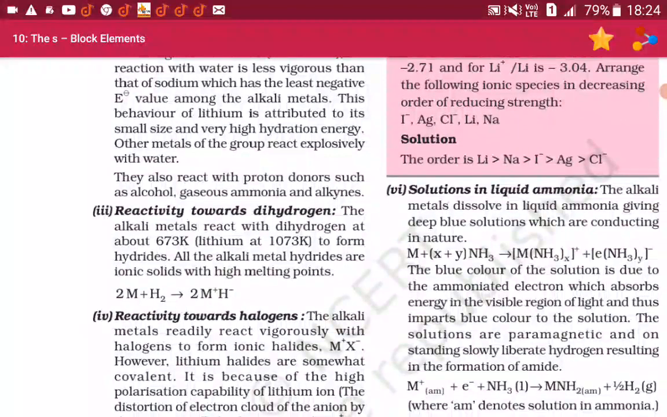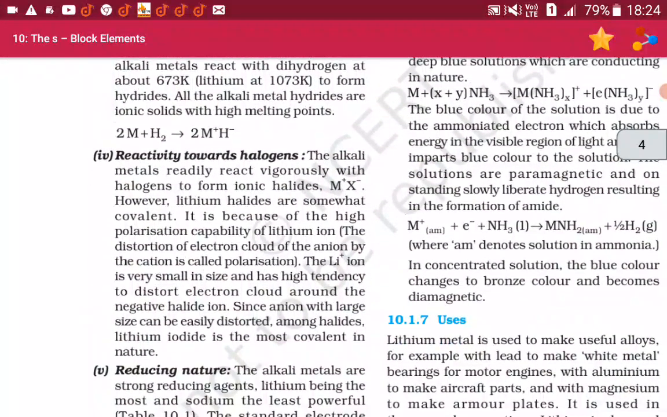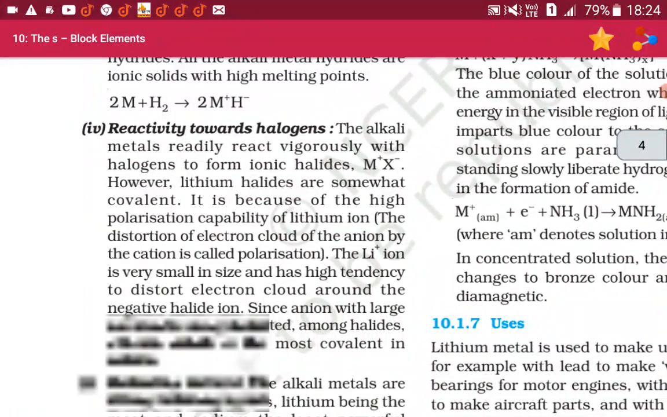Third is the reactivity towards dihydrogen. The alkali metals react with dihydrogen at about 673 Kelvin, lithium at 1073 Kelvin, to form hydrides. All the alkali metal hydrides are ionic solids with high melting points. 2M plus H2 gives 2M+ plus 2H-. Fourth is the reactivity towards halogens. The alkali metals readily react vigorously with the halogens to form ionic halides M+X-. However, lithium halides are somewhat covalent. It is because of the high polarization capability of the lithium ion.